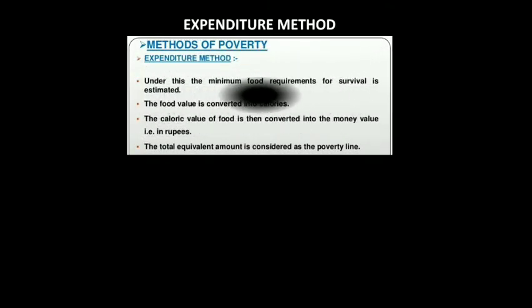In this expenditure method, the total food requirement of a family or a person is measured in calories. Because food contains calories, these calories are converted into money value. So the food item which you consume will be converted into calories, and these calories will be converted in terms of money. How much money do you spend on that food?